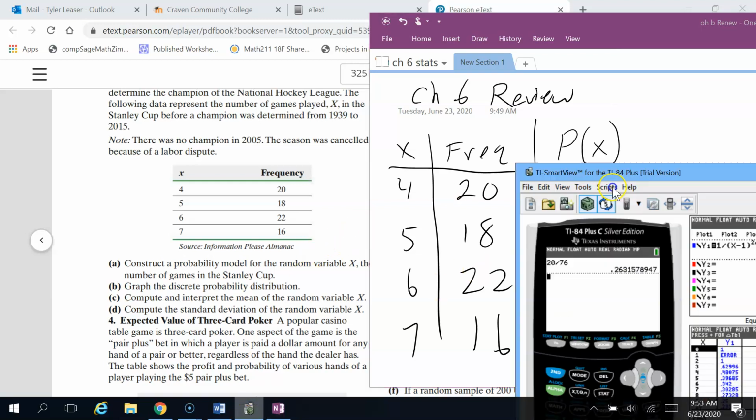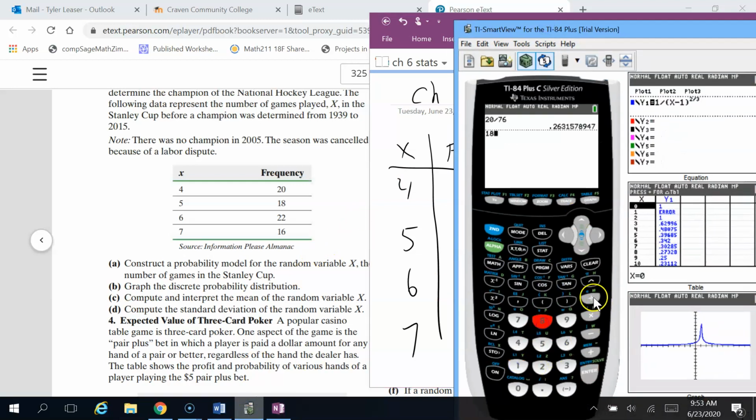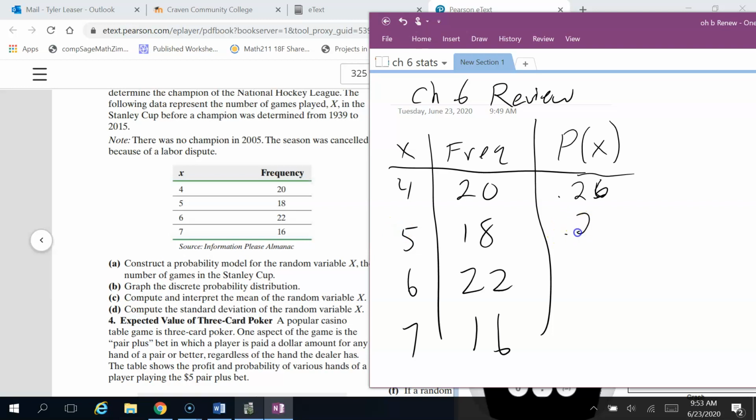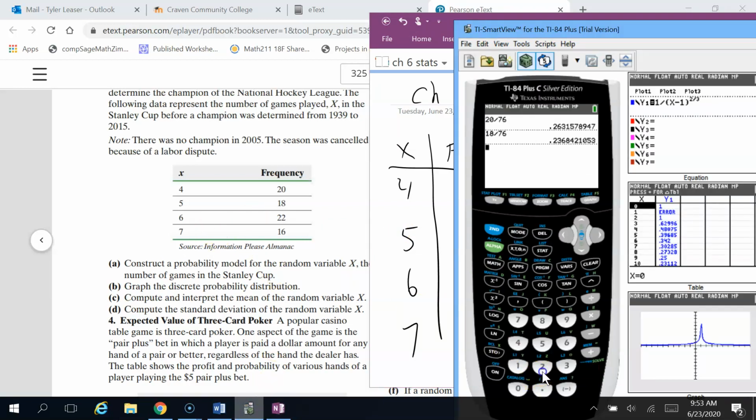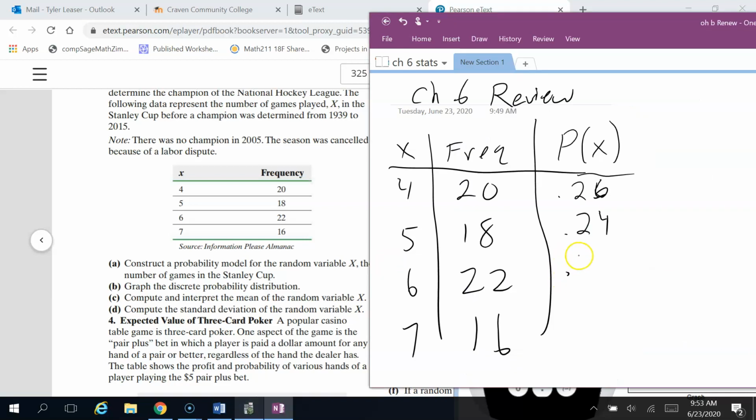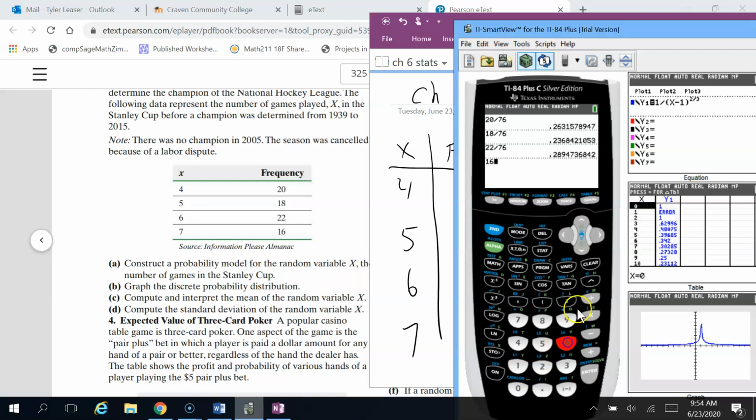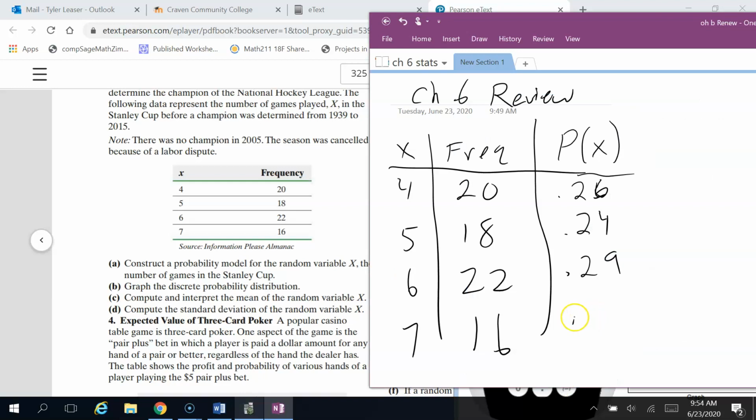I'll do the same thing for 5, so that's going to be 18 total times that happened out of the 76. So that's 0.24, rounding that to 2 decimal places. 6 games happened 22 out of the 76 times. 0.29. And then 7 games for the Stanley Cup happened only 16 times. So that's 0.21.